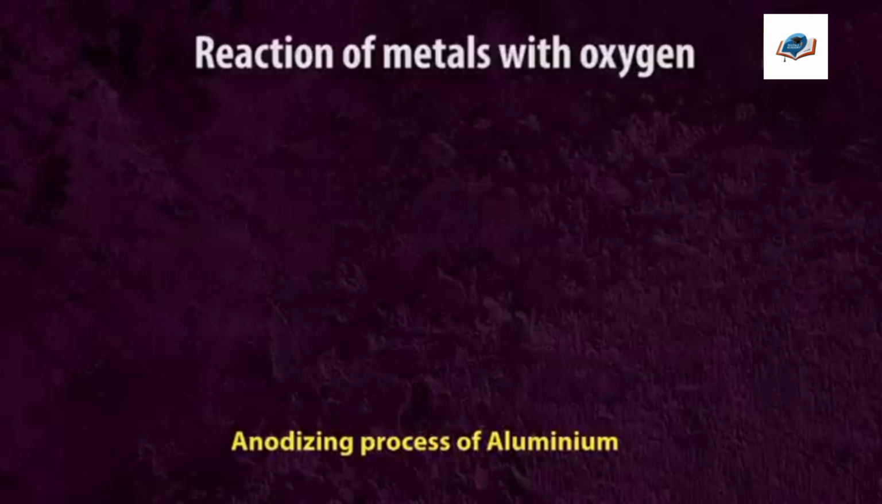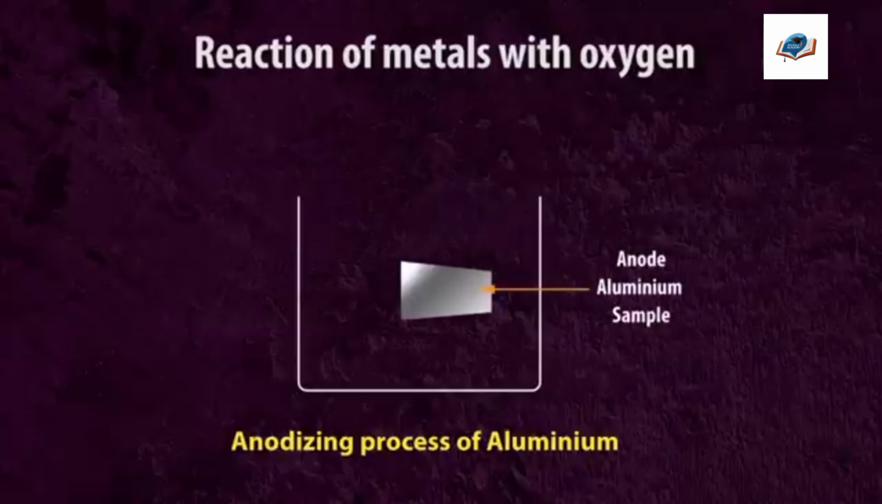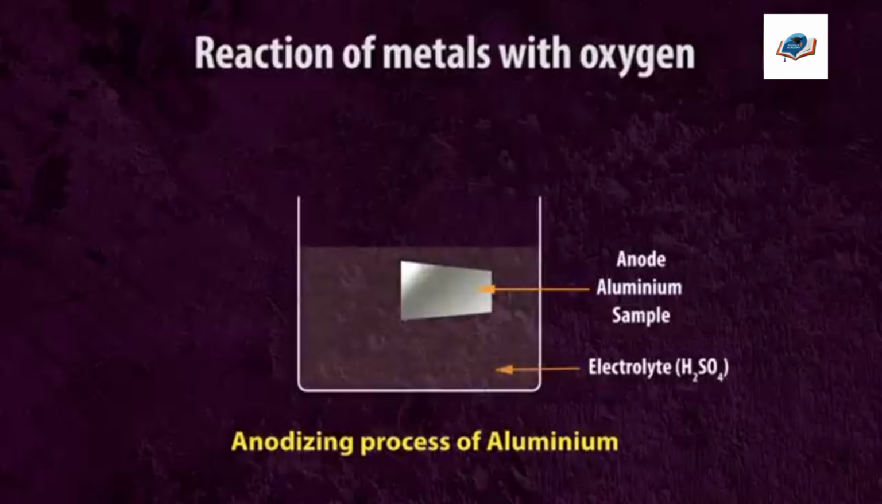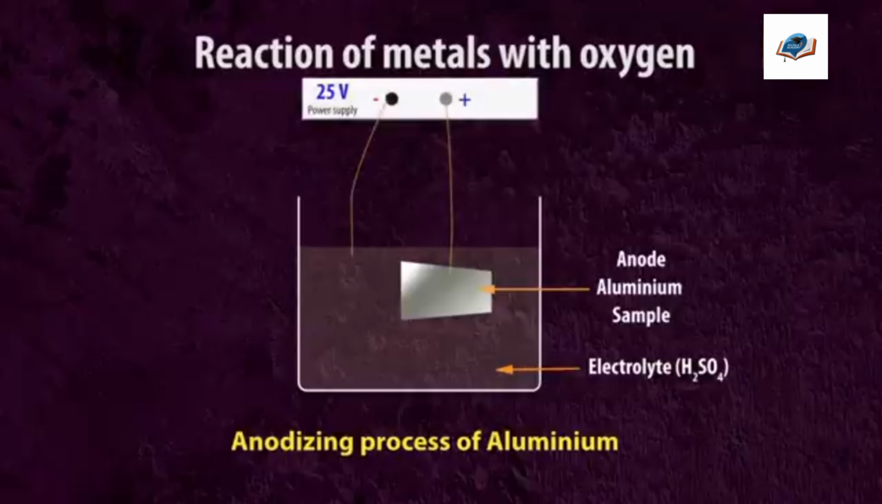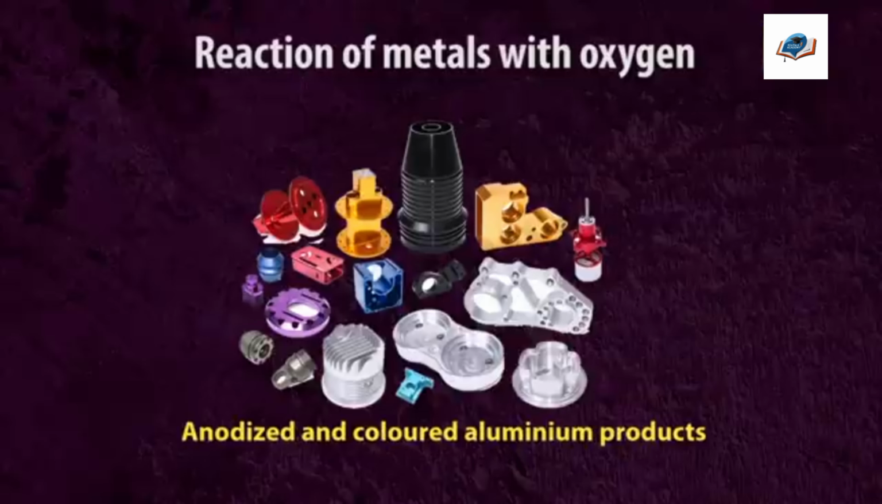Anodizing process. A clean piece of aluminium is taken for the process. The aluminium piece is placed in a solution of dilute sulfuric acid and connected to an electrical circuit as the anode, meaning positive electrode. When electricity flows through the solution, oxygen gas is produced at the surface of the aluminium. This oxygen reacts with the aluminium to form a thicker oxide layer. This thicker oxide layer can be dyed in various colors to give the aluminium an attractive finish.